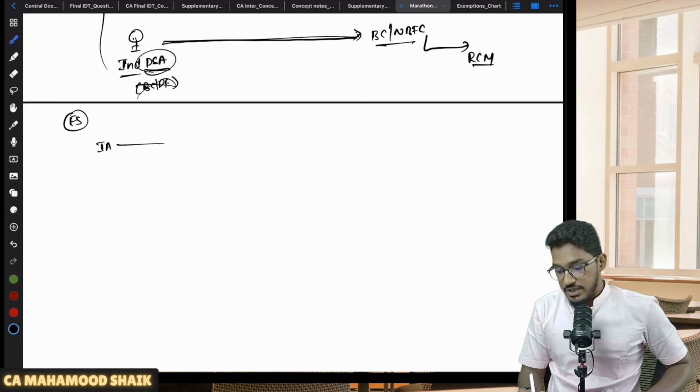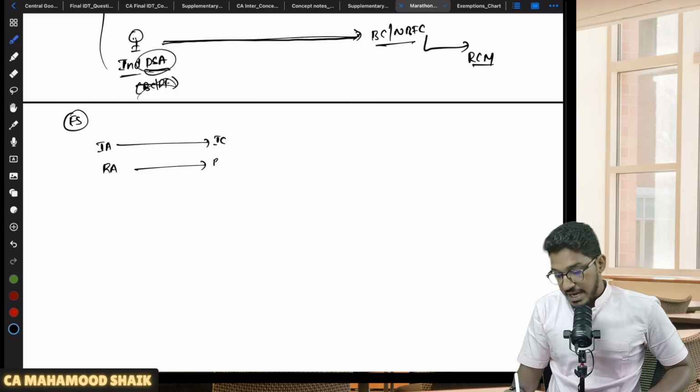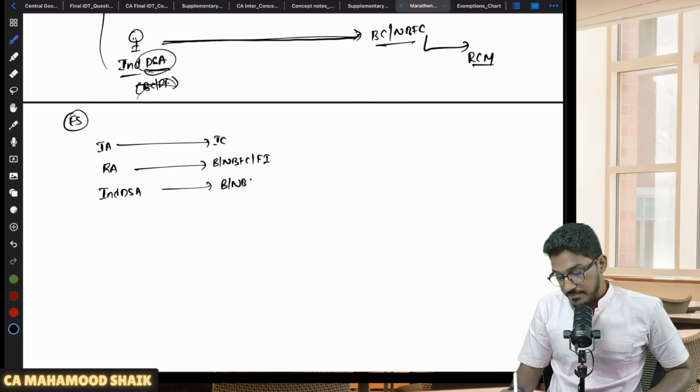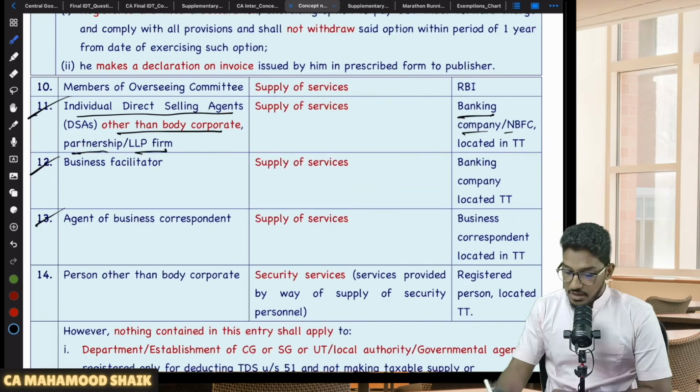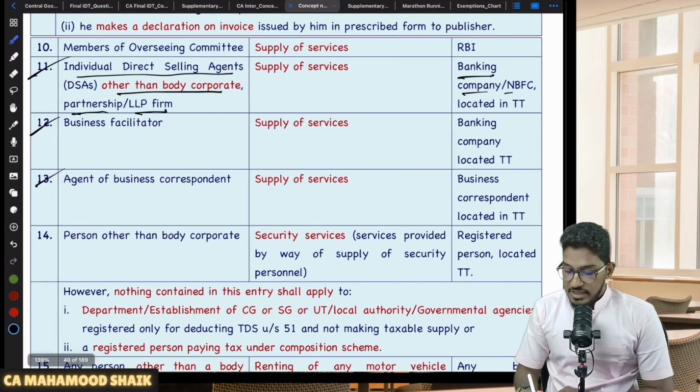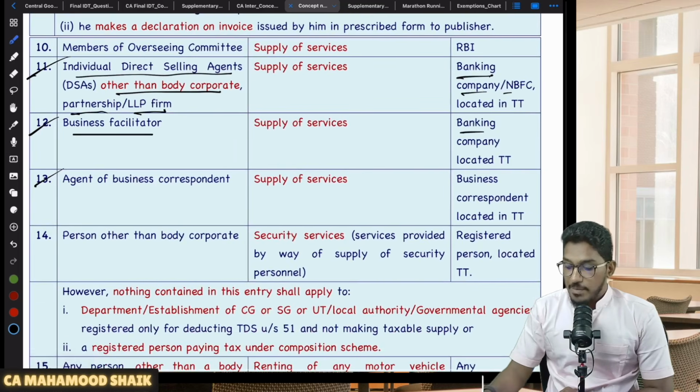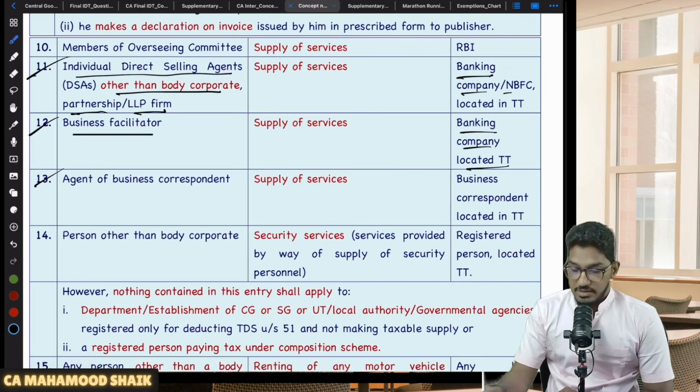Services provided by an insurance agent to an insurance company located in taxable territory, RCM. Services provided by a recovery agent to a bank, NBFC, or financial institution, RCM. Then we have individual direct selling agent services provided to a bank or NBFC, covered under RCM. There are a few more things which will be added to the list here. Services provided by a business facilitator to a banking company located in taxable territory, covered under RCM.